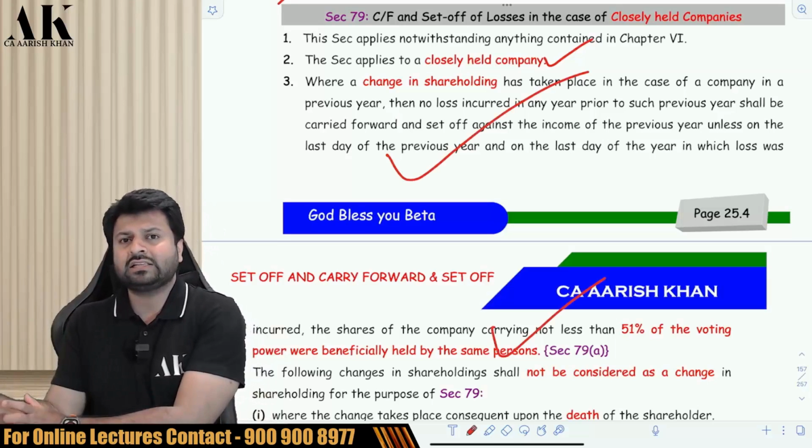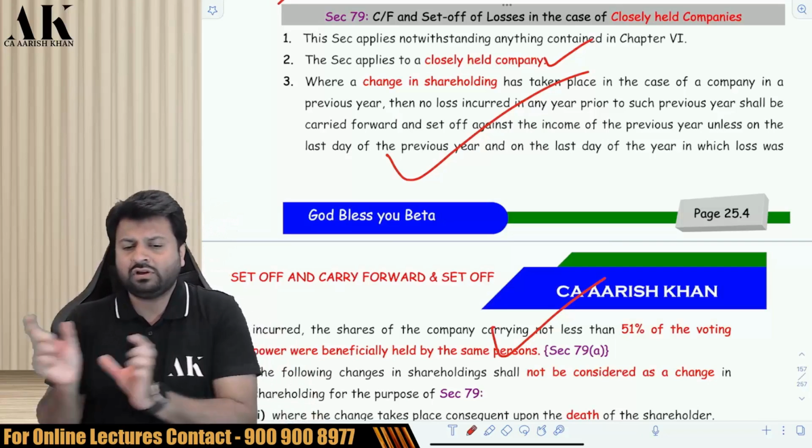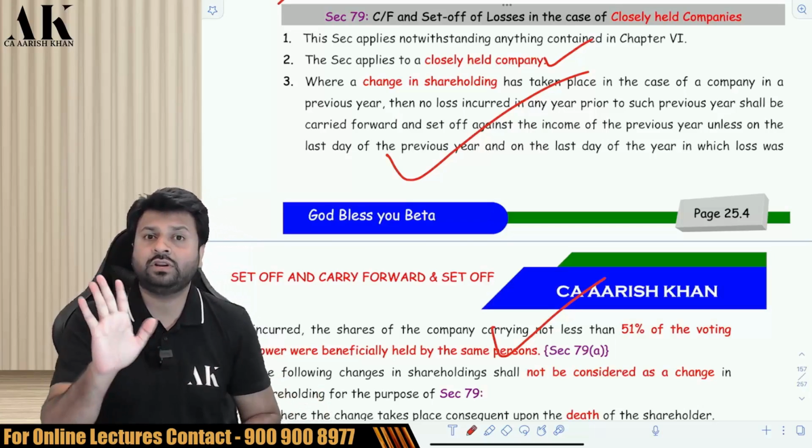You have to check the last day of the year of loss and the last day of the year in which you want to set off. The last day of the year of loss and the last day of the year in which you want to set off, 51% of the shareholders have to remain the same on both the days.